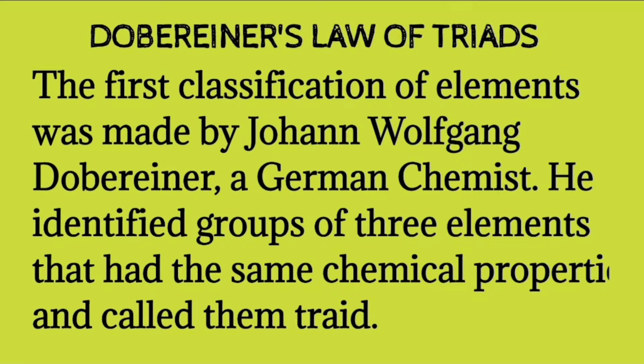He identified groups of 3 elements that had the same chemical properties and called them triads. He took 3 elements having the same chemical properties.